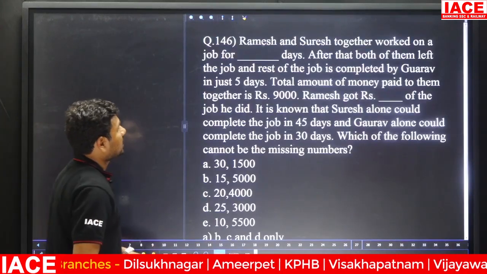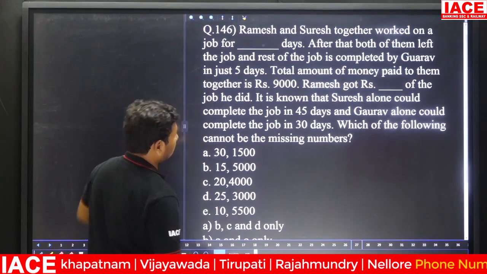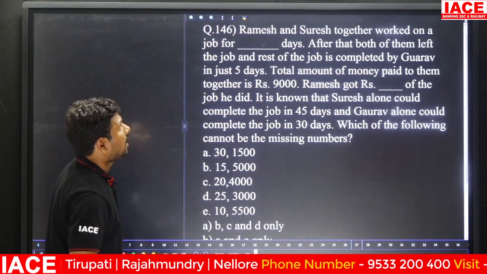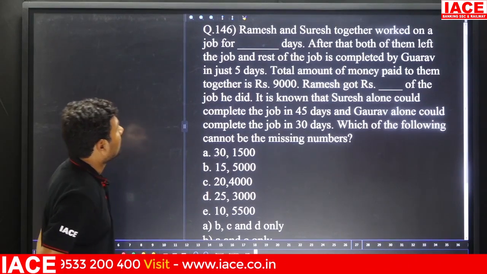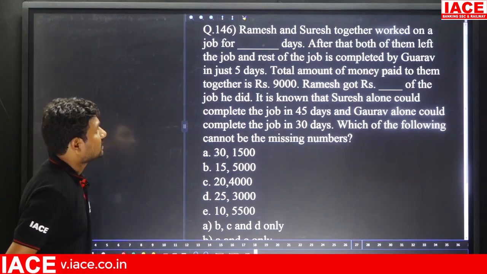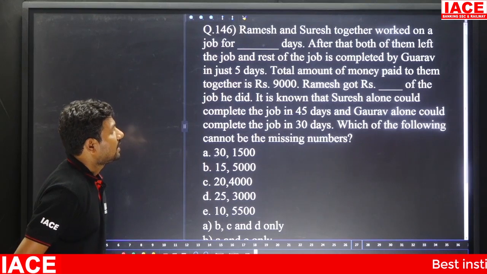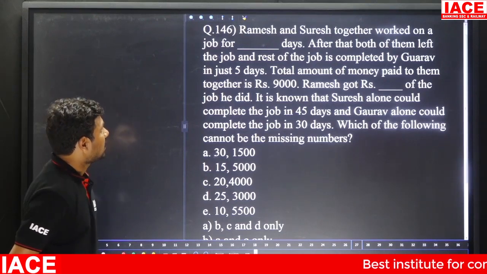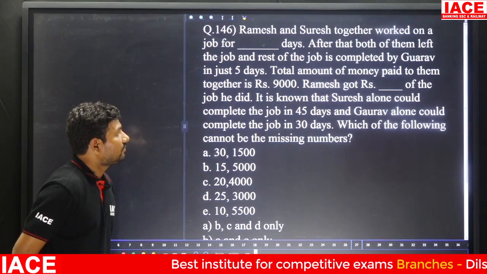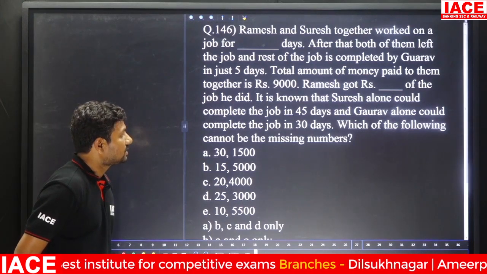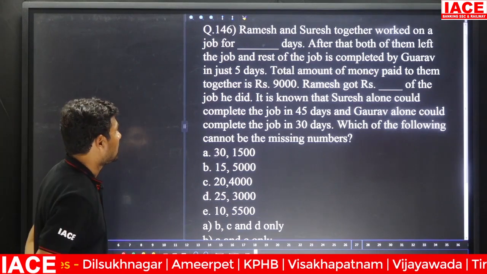Next, Ramesh and Suresh together worked on a job for a few days. After that, both of them left the job and the rest of the job is completed by Gaurav in just 5 days. Total amount of money paid to them together is 9,000 rupees. Ramesh got some rupees for the job he did. It is known that Suresh alone could complete the job in 45 days and Gaurav alone could complete the job in 30 days. Which of the following cannot be the missing number?